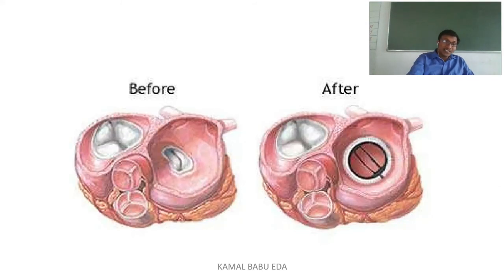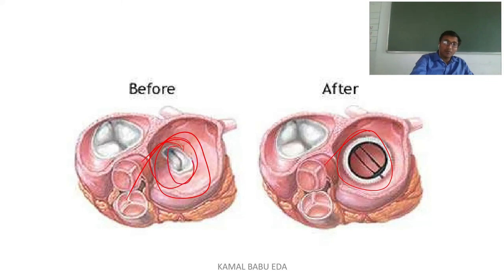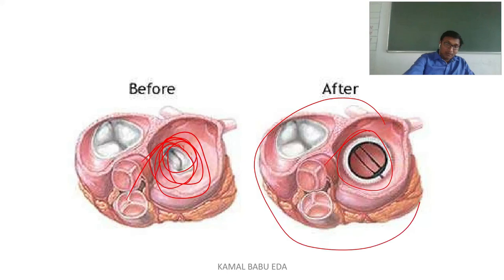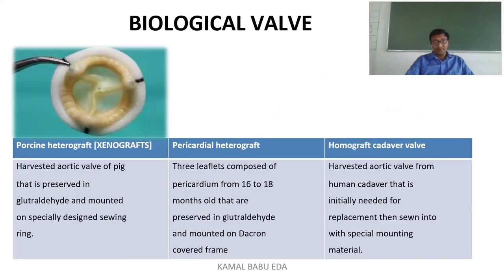As you can see here, they have used the bileaflet valve. Here we have mitral valve stenosis, and here we have mitral valve replacement. What they have done is removed the diseased mitral valve and placed the bileaflet valve. It functions in a tilt motion. Whatever blood has to be allowed outside, it is allowing, and whatever blood has to remain, it is remaining. So this is how the surgery is mainly done.